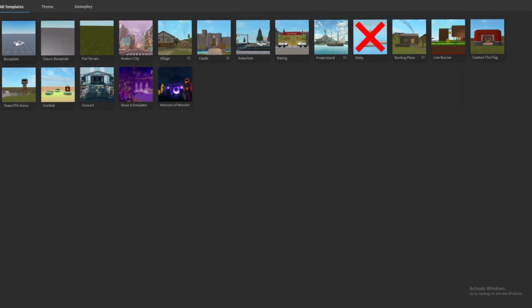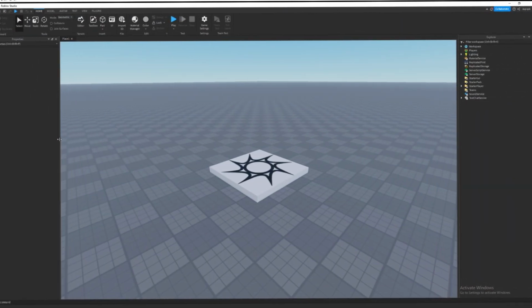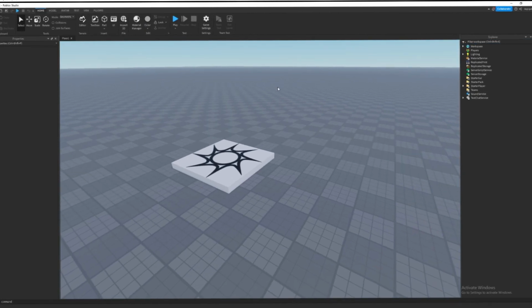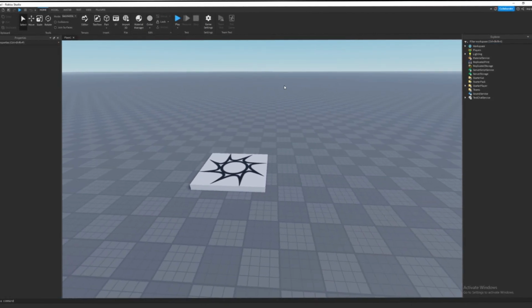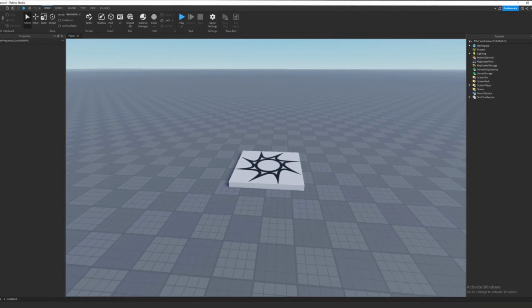Okay, so let's get right into Baseplate. Not the classic one. You guys can choose whatever, it doesn't matter. Once we're in here, we're gonna resize everything. So this is what you're gonna be greeted with when you first join in and start up a Baseplate game. Properties tab, Explorer.